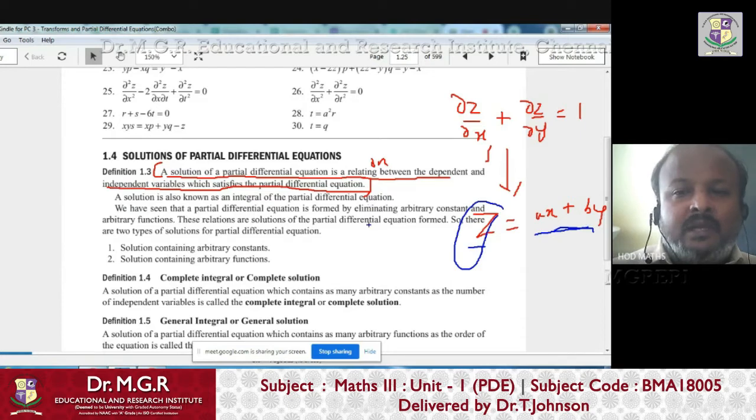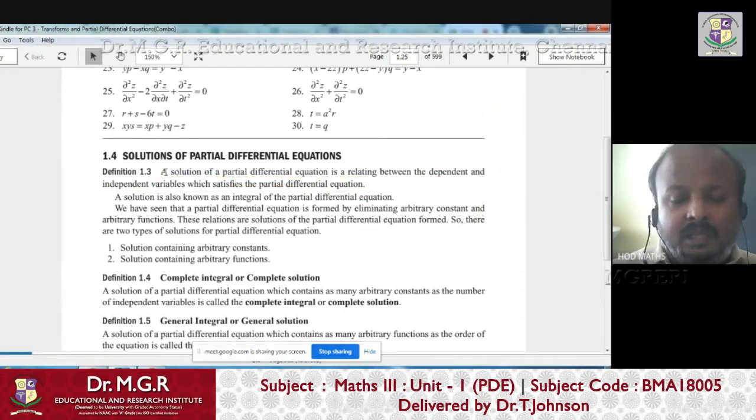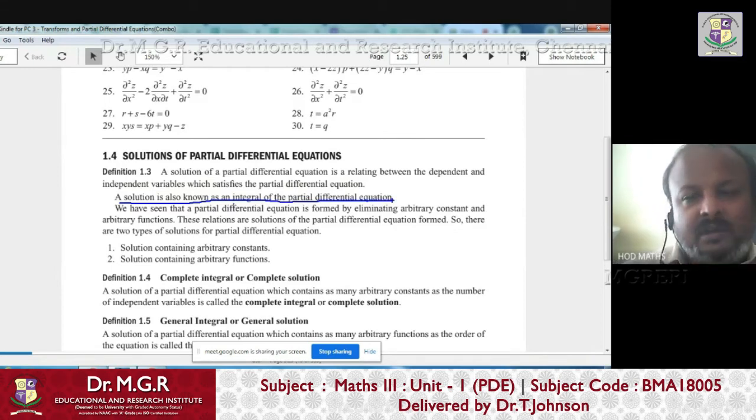But before that, the solution of a PDE is also called the integral of the PDE. Because by integrating the partial differential equation only we get that solution, right? So they call it the integral of the PDE. So the integral of the PDE is nothing but the equation you are getting, z equals some function of x and y, right?